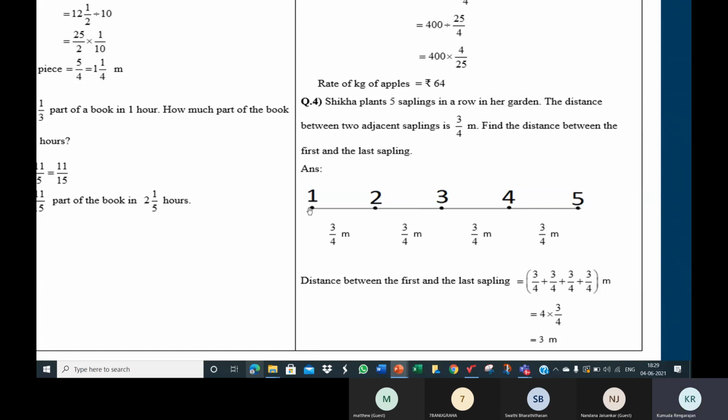Now the question is to find the distance between the first and the last sapling. What's the distance between the first and the last sapling? It's 3 by 4 plus 3 by 4 plus 3 by 4 plus 3 by 4. Repeated addition is multiplication. So it is 4 into 3 by 4. 3 by 4 is added to itself 4 times. You can write 4 into 3 by 4 straight away also. So 4 cancels out in the numerator and denominator. The answer is 3 meters.